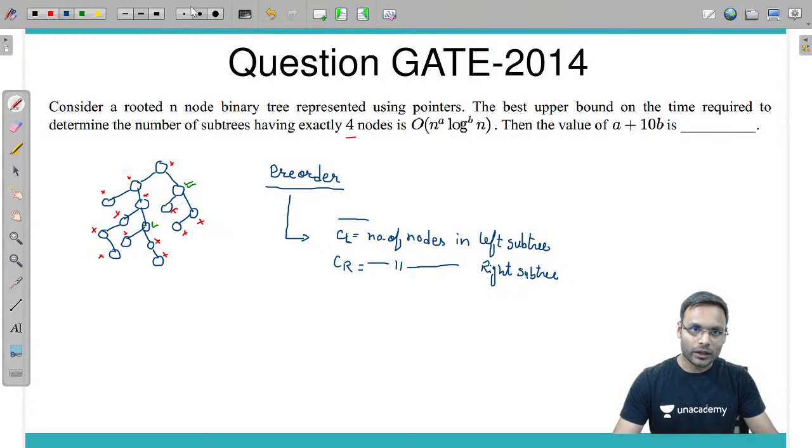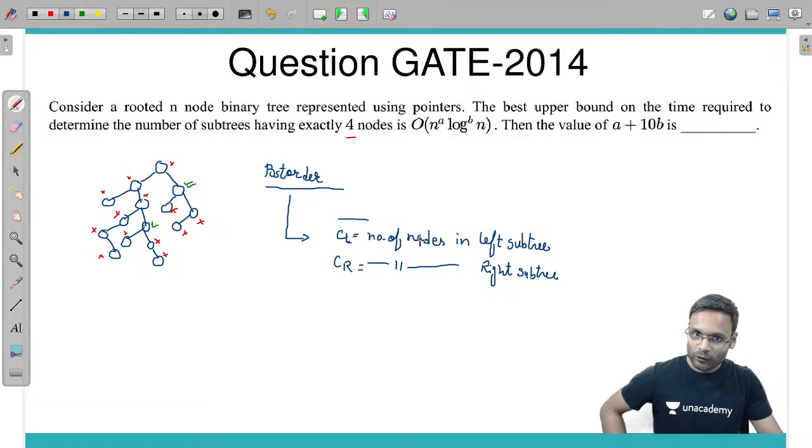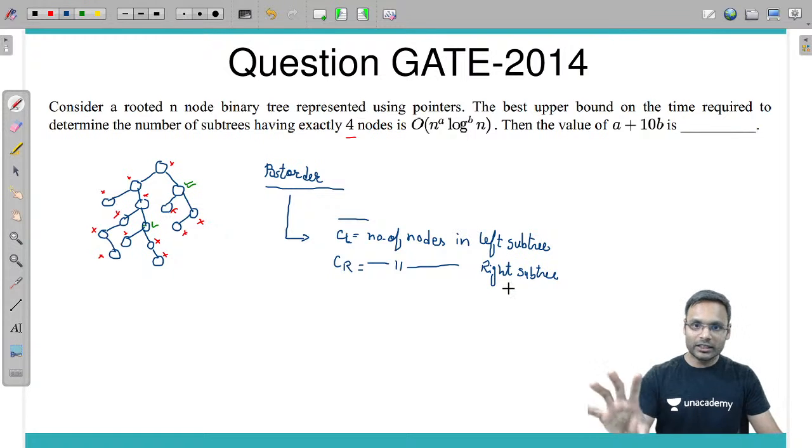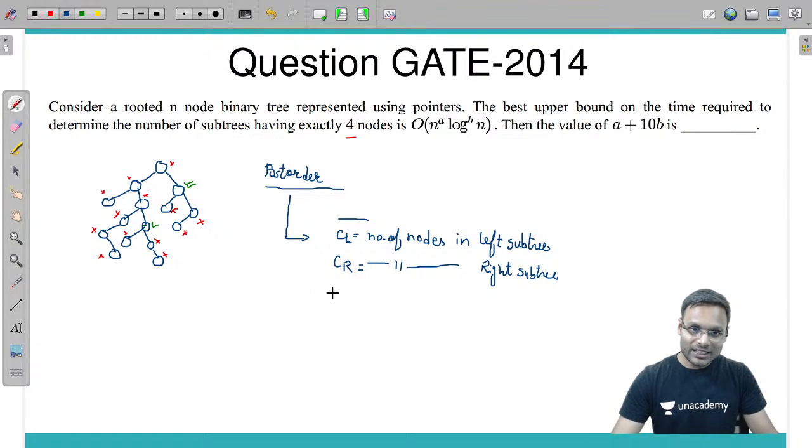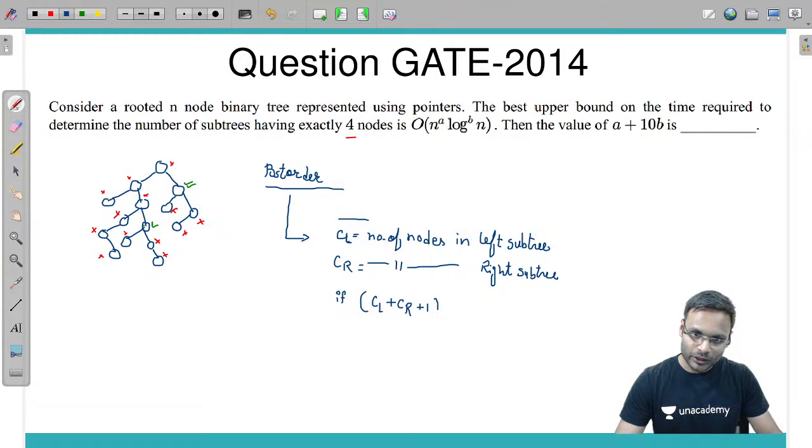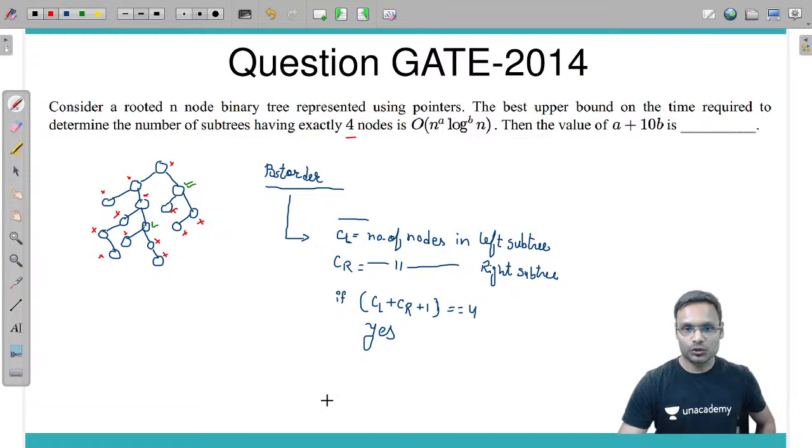And after that, okay, let's make it post order. ज़्यादा आपको आसानी से समझ में आएगा. You need to do the post order. So first of all, calculate the number of nodes in the left subtree, then calculate the number of nodes in the right subtree of the root, and then check if number of nodes in the left subtree plus number of nodes in the right subtree plus 1, क्यों? खुद को भी तो इंक्लूड करेंगे. अगर ये इक्वल टू 4 हुआ, then yes, this is the node which is having subtree of 4 nodes. If not, then don't include that in my special list.